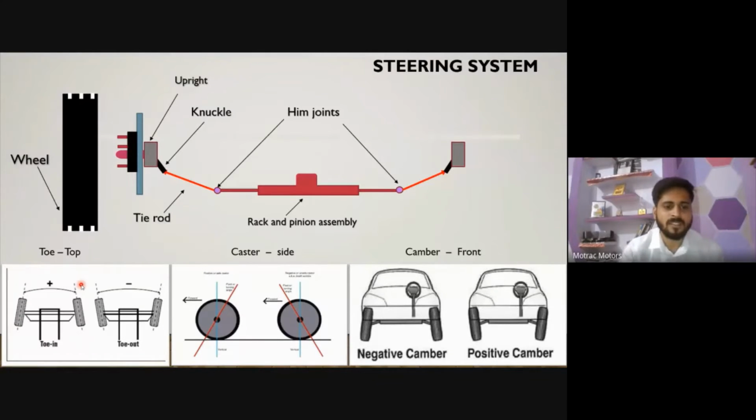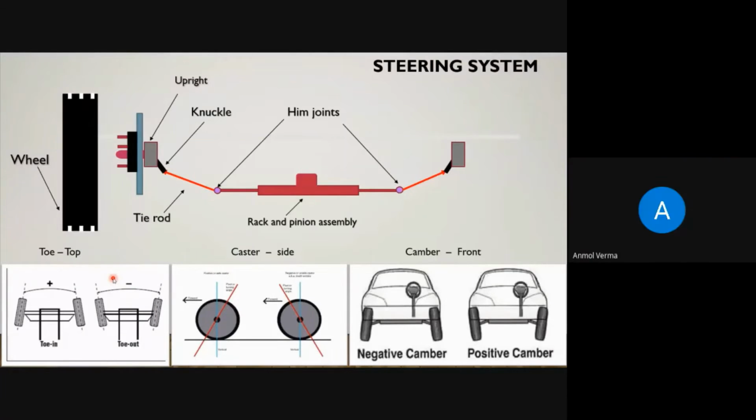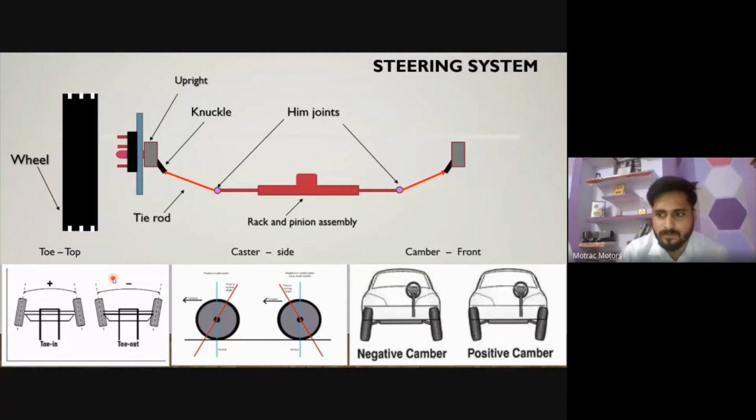Generally, we do not prefer a toe in or toe out condition. We try to fix 0 degrees of toe. But what happens is, when you are running your vehicle, after a couple of thousand kilometers, it gets some disruption in the vehicle assembly.